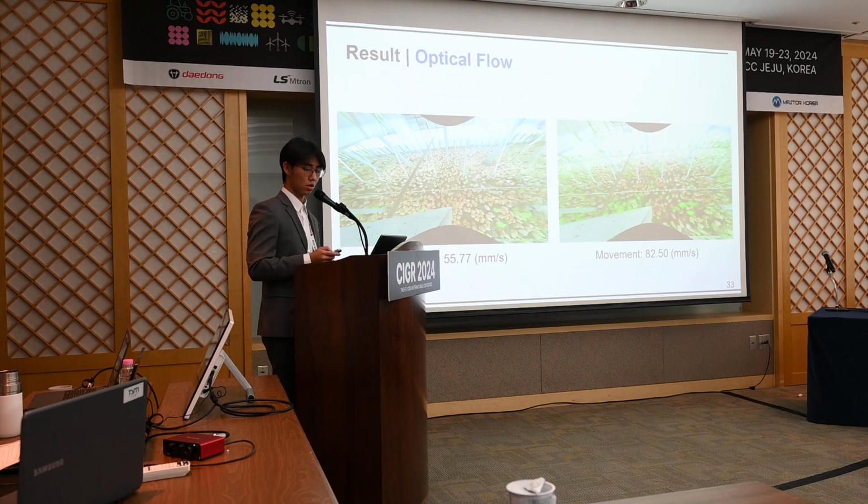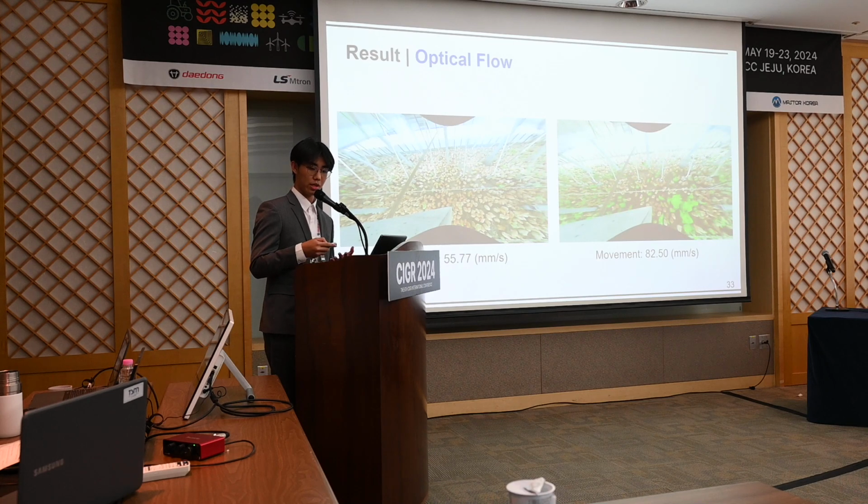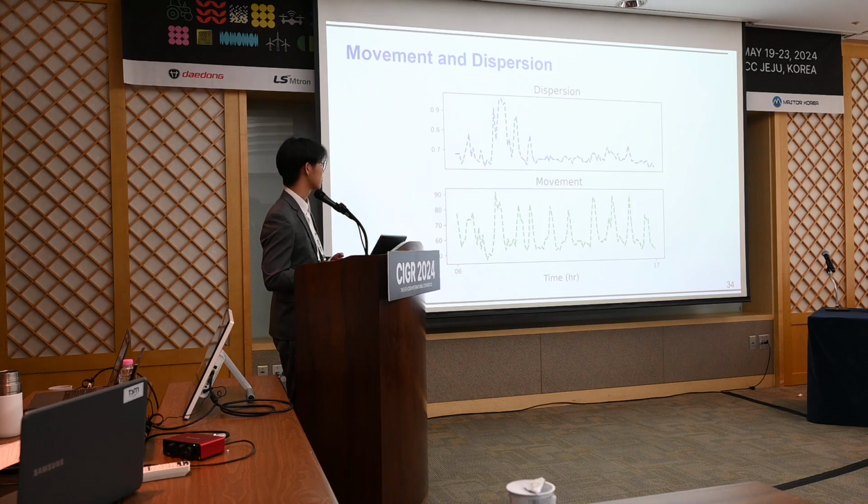So here are the results of the optical flow. It demonstrates the results of visualizing the velocity vectors in the videos. This movement value effectively differentiates between high and low activity levels.